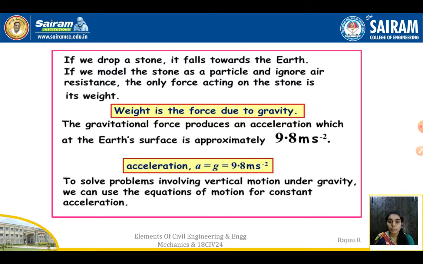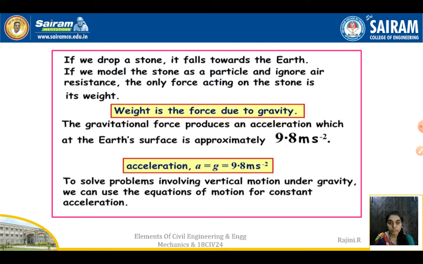It will be approximately 9.8 meter per second square. So acceleration a is equal to g, the acceleration due to gravity, small g, 9.8 meter per second square. To solve problems involving vertical motions under gravity, we can use the equations of motion for a constant acceleration.